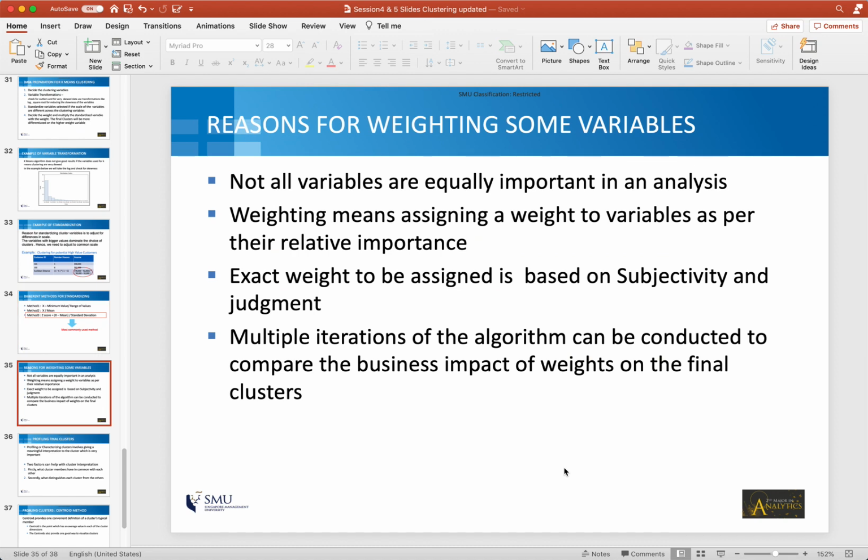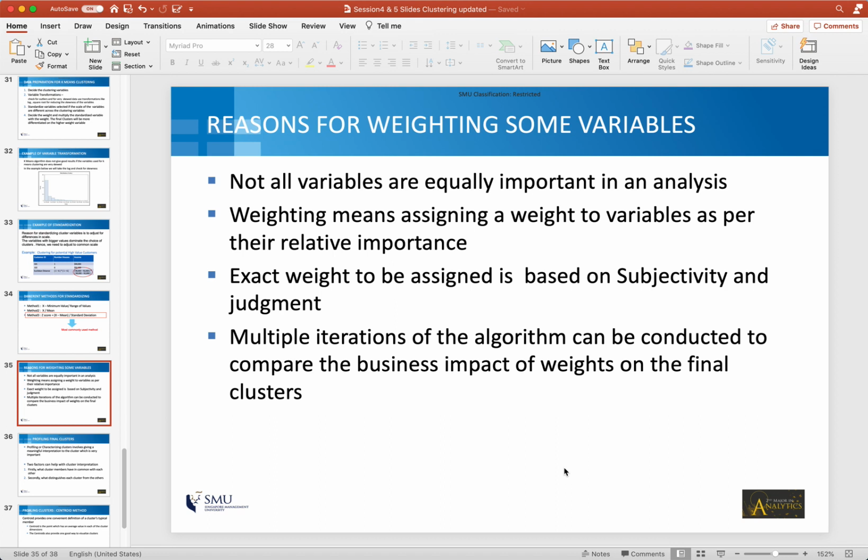The reason why you might want to weight some of the columns is that, first of all, not all columns are equally important in your analysis. Weighting means assigning a weight to variables as per their relative importance. Let me give you an example. Suppose you collected student data and you want to create groups or clusters of students, and you want to give more weightage to their academic performance as compared to their extracurricular activities, let's say. Then after you have standardized all the columns and made sure that their scales are comparable, you can assign a weight of more than 1 to the column that tells you about academic performance.